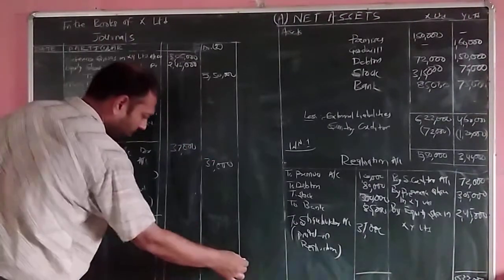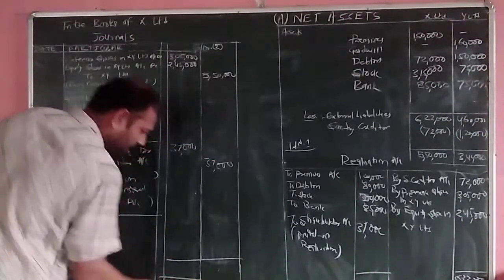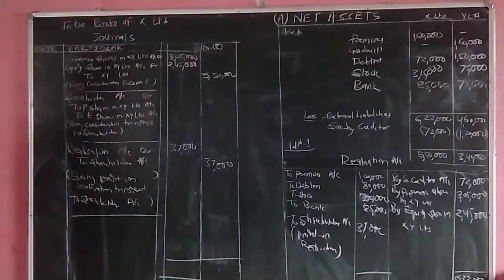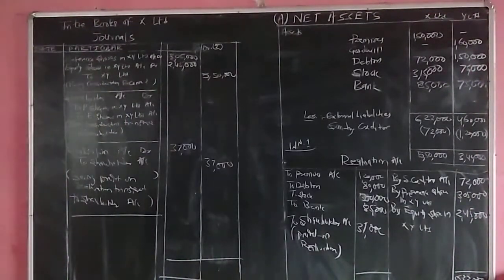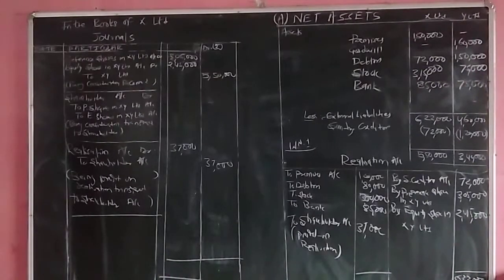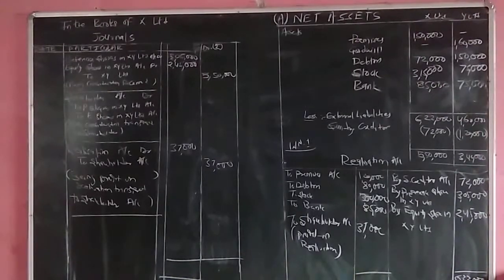Then we have to grand total the journal. So that is the first set of answers which we have completed. In the first set of answers, we have passed the necessary journal entries in the books of X Limited, that is the first transferor company.